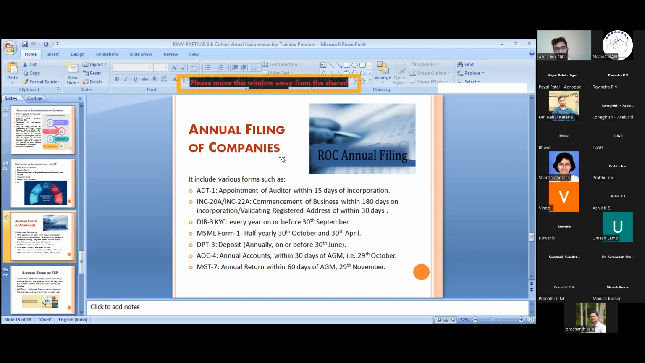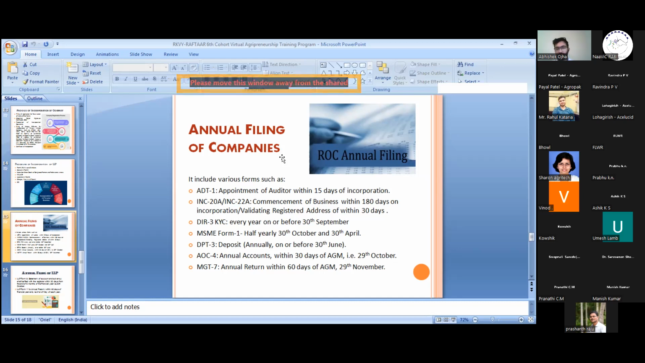Now also we are doing the KYC of every director of every company till the 30th September, because that date is till 30th September. Next is MSME Form 1.